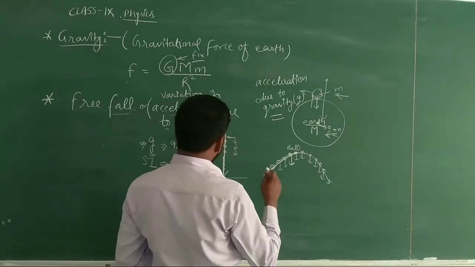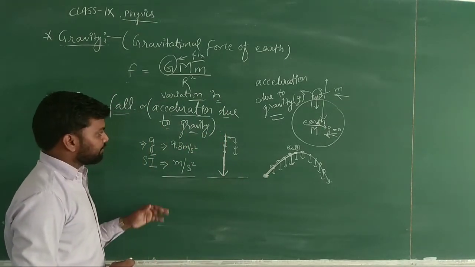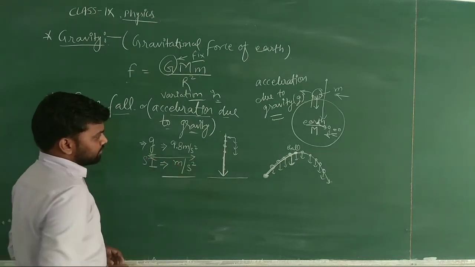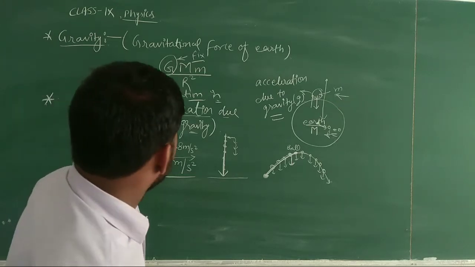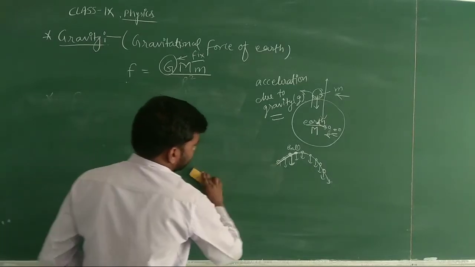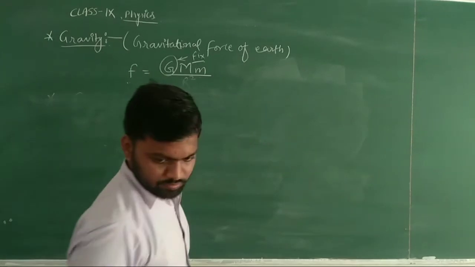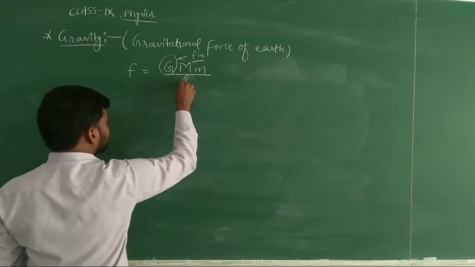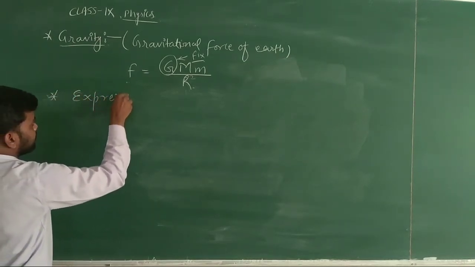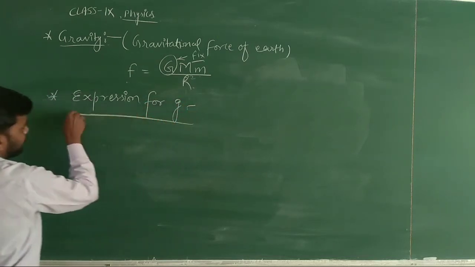And we will further discuss the expression of small g, how we can calculate it, how we have calculated the value of small g. Expression for small g, that is acceleration due to gravity.